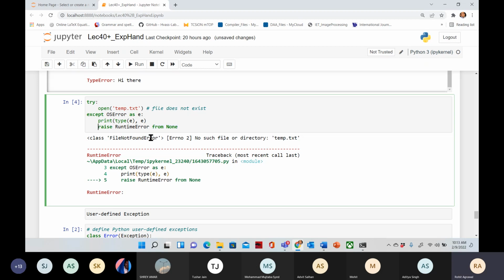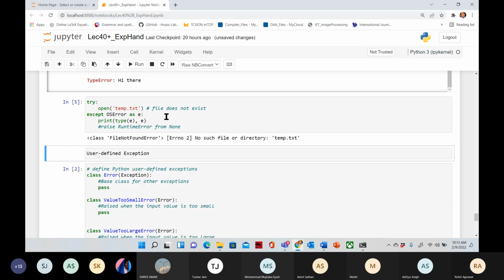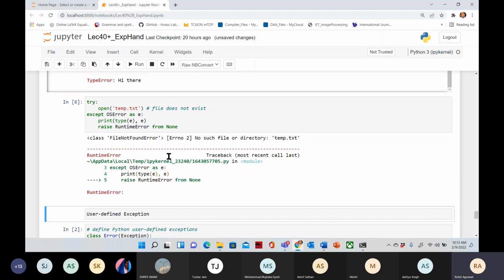Suppose I have removed this one, just now check the output. This is the output. Okay. Now I am writing this one. Okay. And now suppose you have removed this one. Now compare.